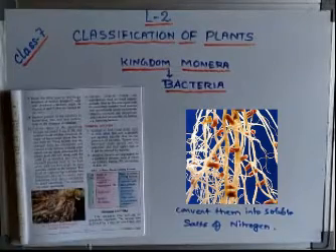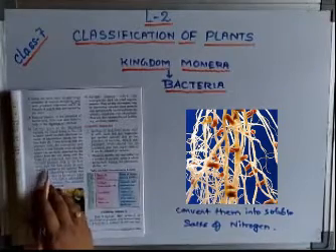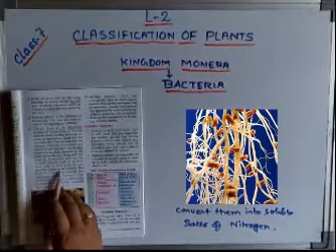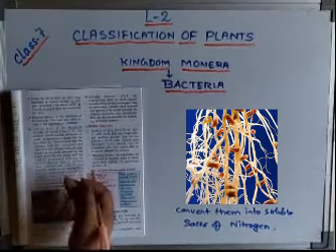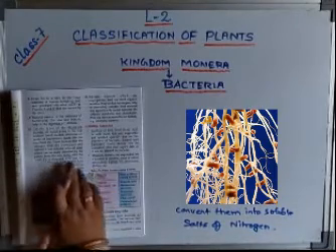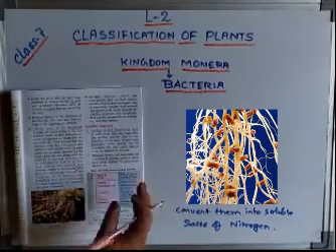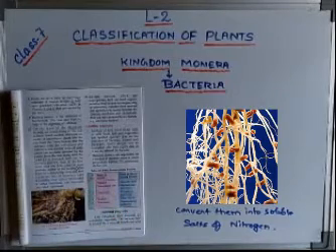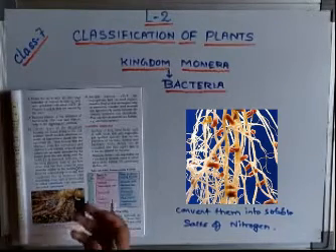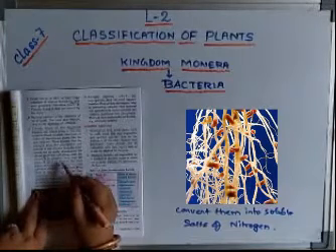We see that bacteria provide food to the host plant, and the host plant in turn provides shelter to the bacteria. Can you see that the give and take process is going on? That means you help me, I will help you. The bacteria is providing food to the plant by giving nitrogen to the plants, and the plant is getting that. The plant is healthy because it is getting the rich nitrogen. And what in return is the plant giving to the bacteria? It is giving shelter, food and nourishment to the bacteria. Now see, with this give and take, both are living happily together in the same plant.